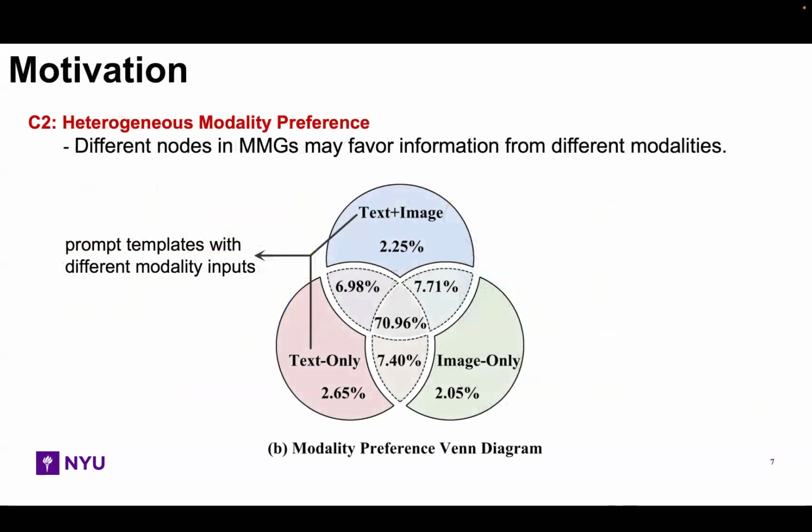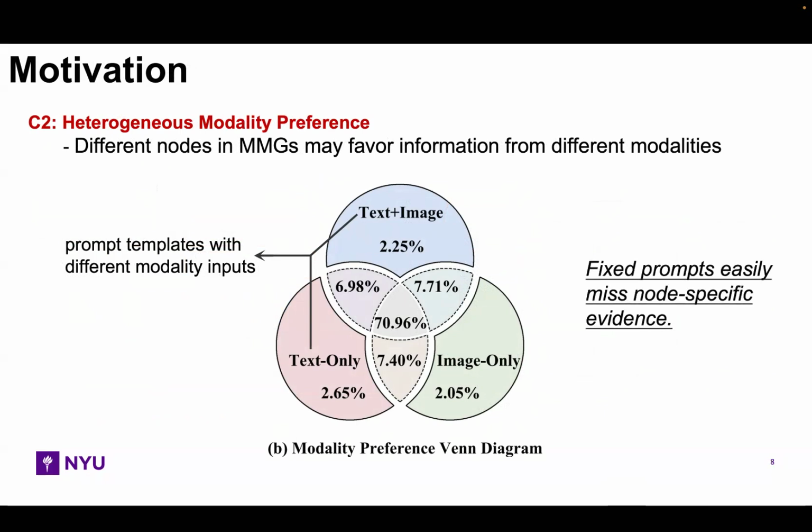The second challenge is heterogeneous modality preference. Different nodes may rely on different modalities. Some nodes are text salient, some are image salient, and some require both text and image. Therefore, using one fixed prompt template for all nodes is suboptimal.